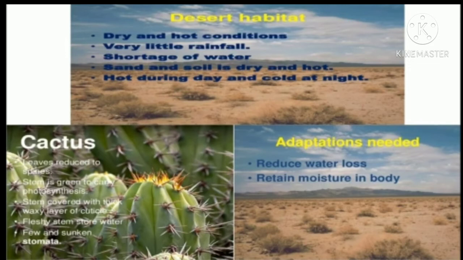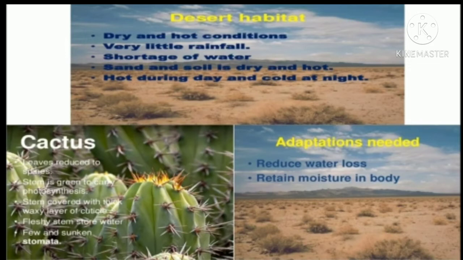Next, we will see about the plant life in the desert. Plants which can grow in hot weather with very little water grow in a desert. The cactus plant is adapted to grow in the desert. Do you know the cactus plant? See the picture.